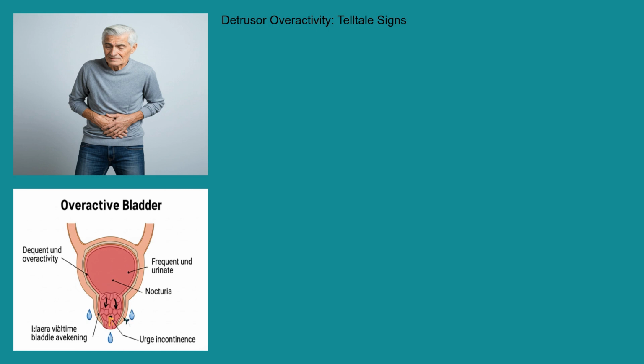The telltale signs of Detrusor overactivity revolve around bladder control. The hallmark symptom is urinary urgency, a sudden, compelling need to urinate that's difficult to defer. This is often accompanied by urinary frequency, meaning urinating more than 8 times in 24 hours. Many individuals also experience nocturia, which is waking up 1 or more times during the night to urinate. Urge incontinence, the involuntary leakage of urine associated with a strong urge to urinate, is another common symptom. The combination of these symptoms can significantly disrupt daily life.